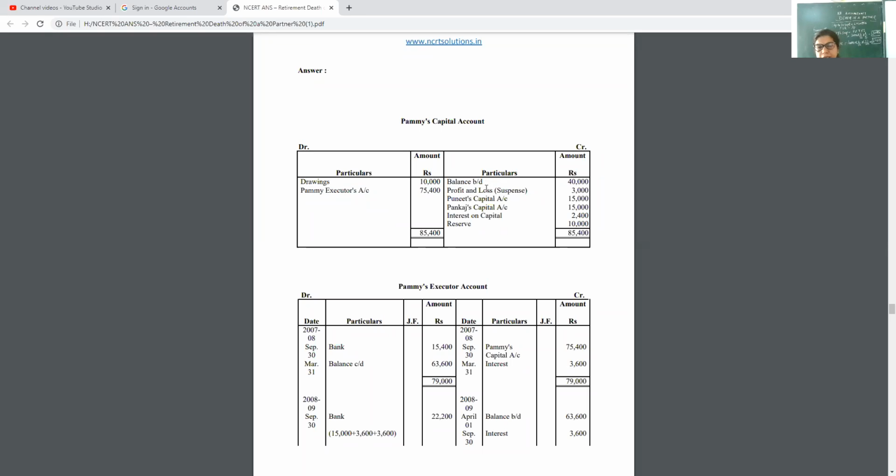So how to pass the general entry? See, balance is not required in any general entry. First general entry, yes, from P&L suspense. P&L suspense account debit to Pammi's capital account. Yes. Puneet, Pankaj debit to Pammi's capital account. Okay. So first of all, we have to know how to do the general entries. First general entry, first, P&L suspense debit.